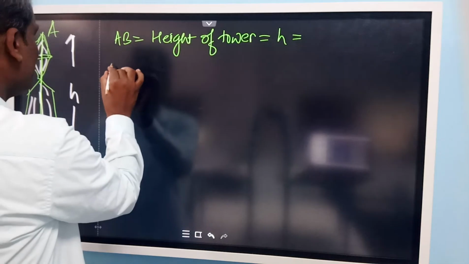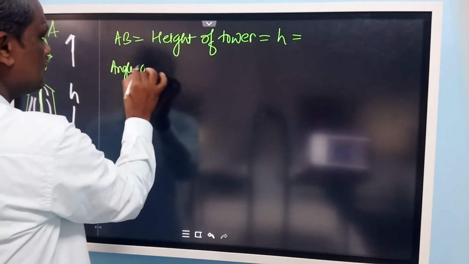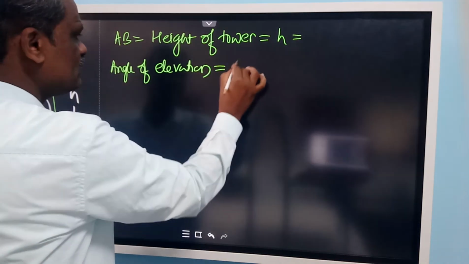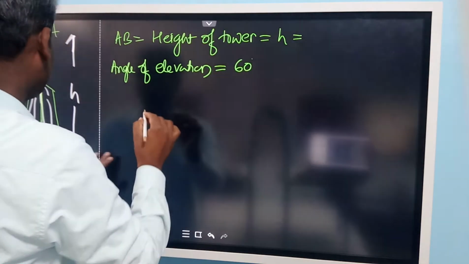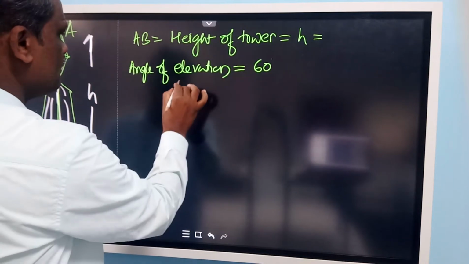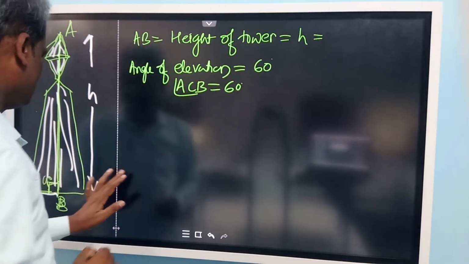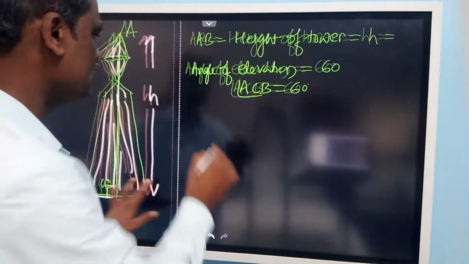Then the angle of elevation is equal to 60 degrees. So that is nothing but angle ACB. You can write here, angle ACB is equal to 60 degrees. Then what is this length BC?